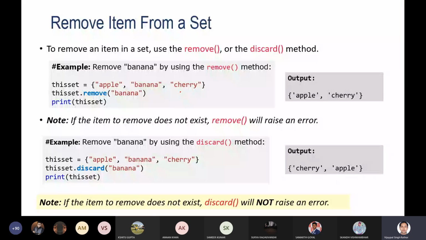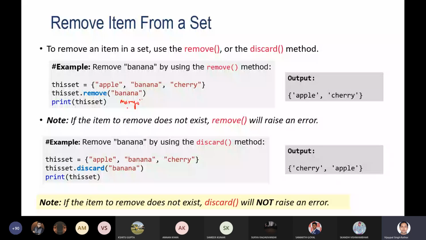In the case of remove, if the particular item we are removing does not exist in the set, then you will get an error. Like here, if I am removing mango, as mango does not exist in this set, you will get an error. But in the case of discard, you will not get any error. If I specify mango here, you will not get any error, and the item will not be removed.